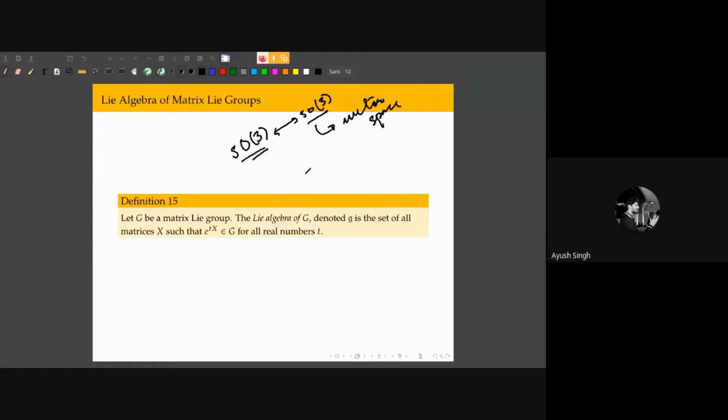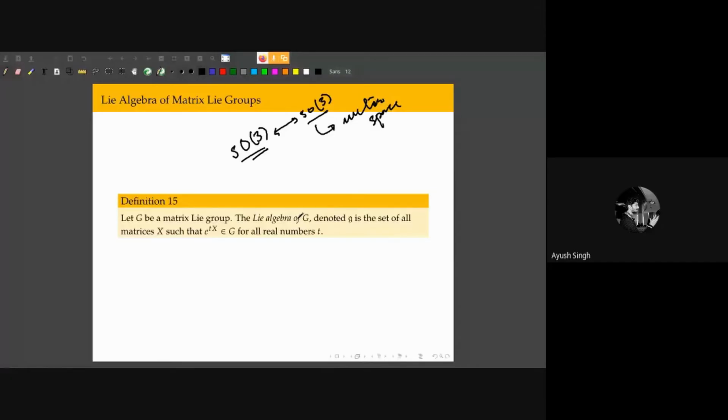Okay, so the Lie algebra of a group G, denoted by this Fraktur letter small g, is the set of all matrices X such that e to the tX is in G for all real numbers t. When we talked about the tangent space to the general linear group, this is very similar, in the sense that e to the tX is a curve inside this group, right?